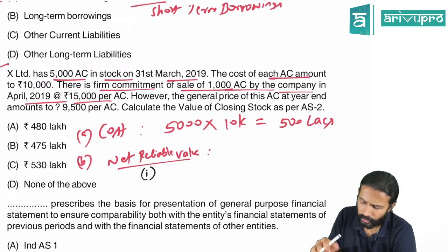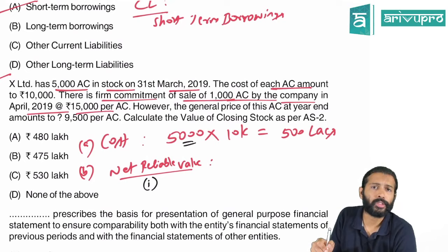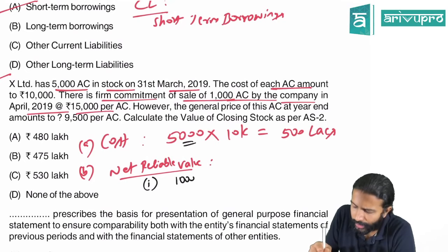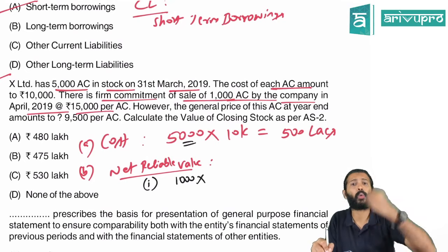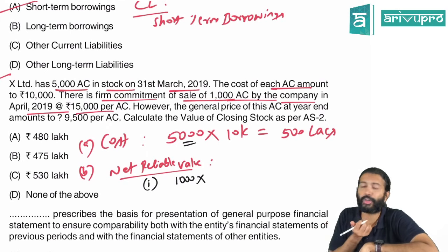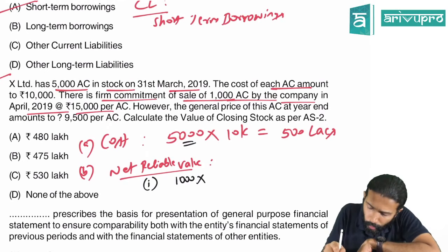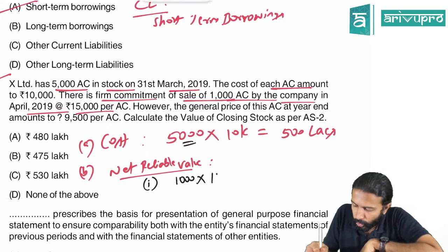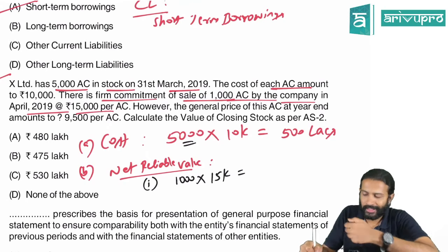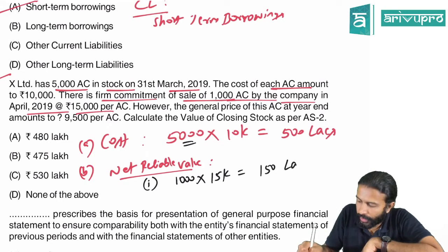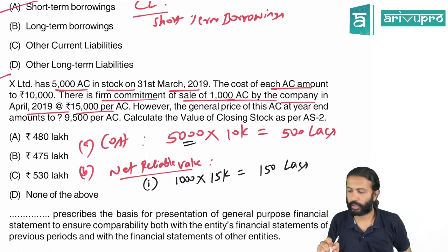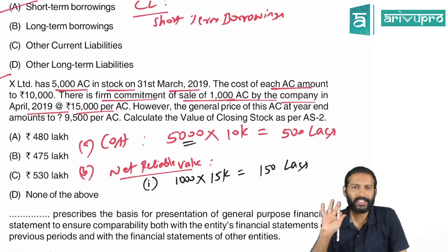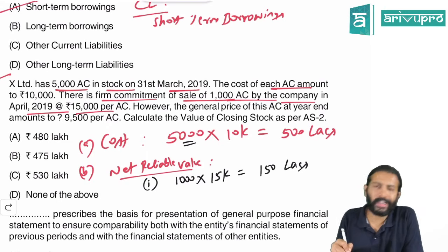What two components? You have 5,000 ACs. For 1,000 ACs, you already know at what price you're going to sell and how much you're going to realize. The firm commitment value is 15,000, so on these 1,000 ACs you will be able to recover 150 lakh. Not 15, 150 lakhs. So that is the net realizable value on 1,000 ACs.